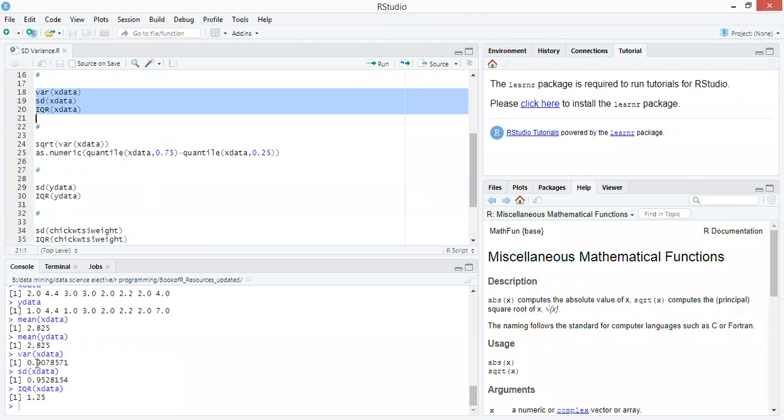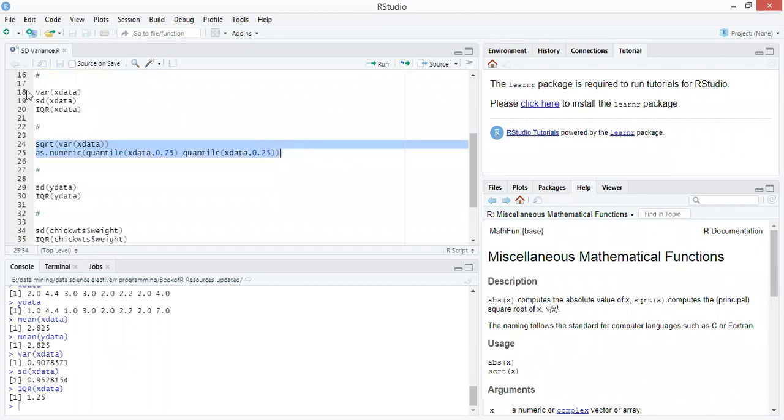So it will give me the variance, standard deviation and interquartile range. You just replace X data with Y data, and you can calculate the variance, standard deviation and IQR also. These are some of the formulas. If you are not using these standard functions, then you can use the square root of the variance to calculate the standard deviation, and as.numeric of quantile 0.75 minus quantile 0.25 to calculate the interquartile range.